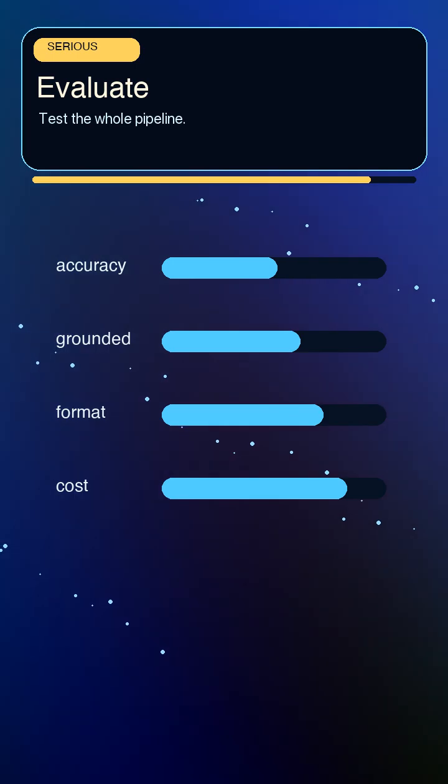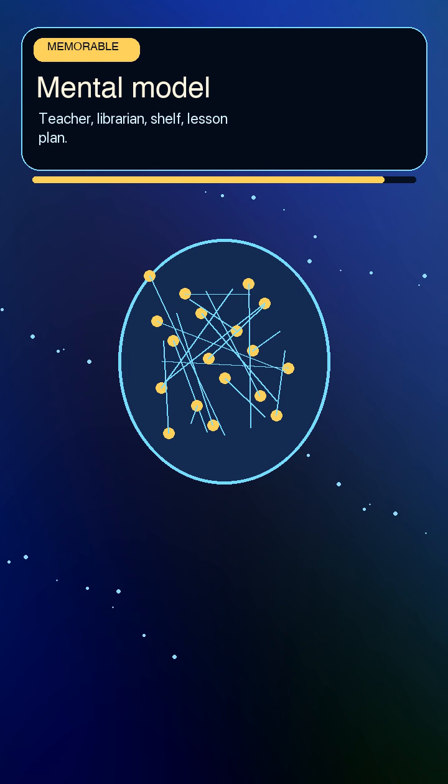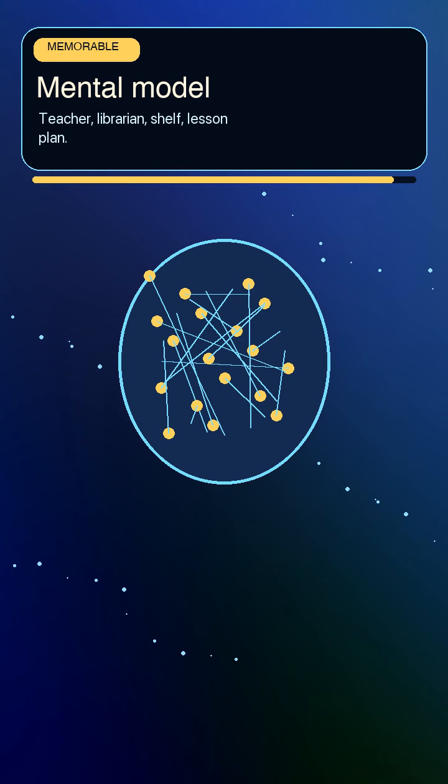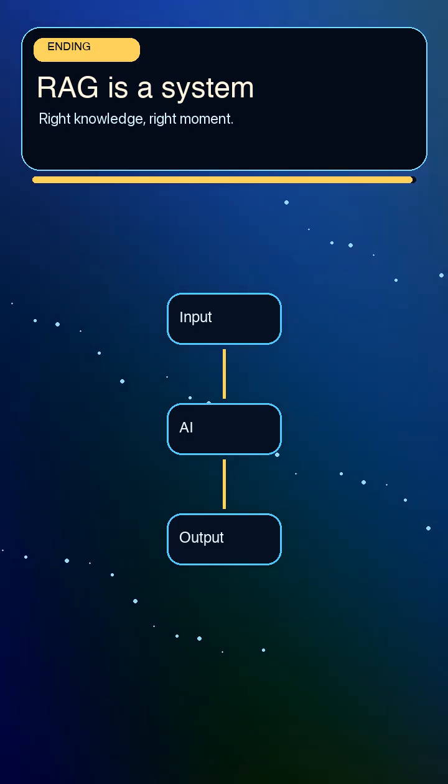Use this mental model. The language model is the teacher. Retrieval is the librarian. The vector database is the shelf. The prompt is the lesson plan. A good RAG app makes those parts work together instead of trusting one part alone. So, RAG is not a button. It is a system for giving AI the right knowledge at the right moment, with enough evidence to deserve trust.